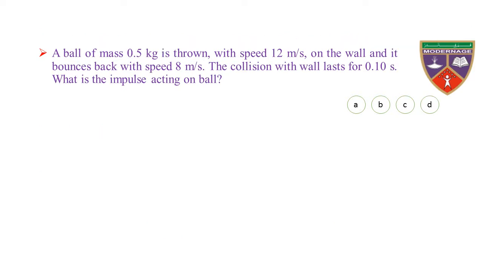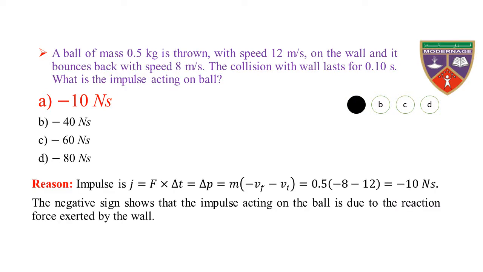A ball of mass 0.5 kg is thrown with speed 12 meters per second on the wall and it bounces back with speed 8 meters per second. The collision with wall lasts for 0.10 seconds. What is the impulse acting on the ball? Option A, minus 10 Newton second; B, minus 40 Newton second; C, minus 60 Newton seconds; D, minus 80 Newton seconds. The key is minus 10 Newton seconds. Therefore, the correct option is A. Reason.